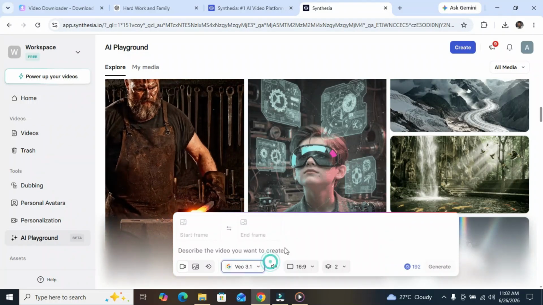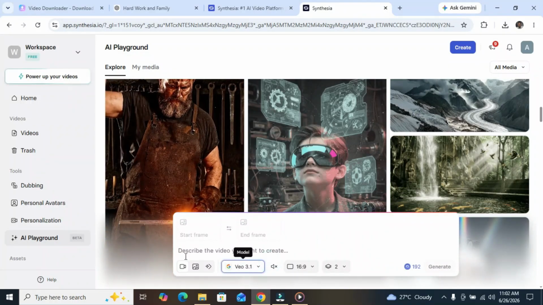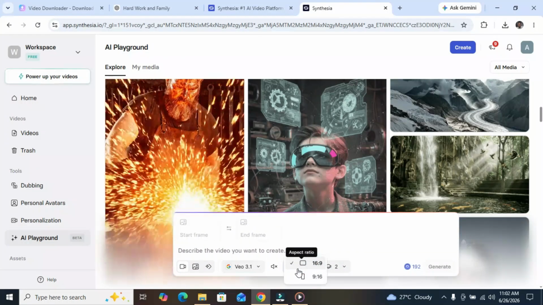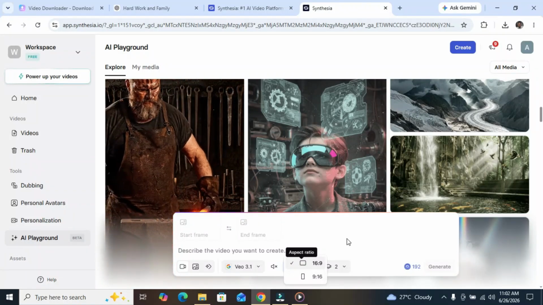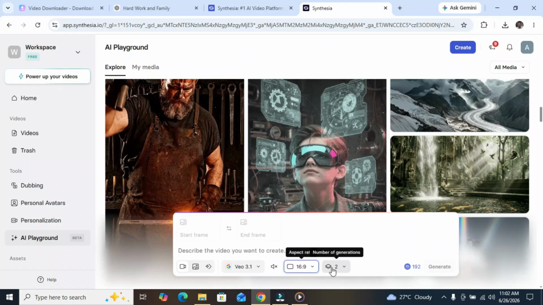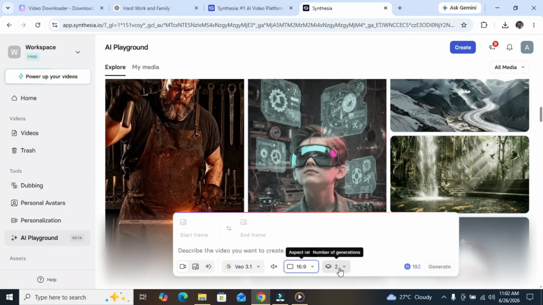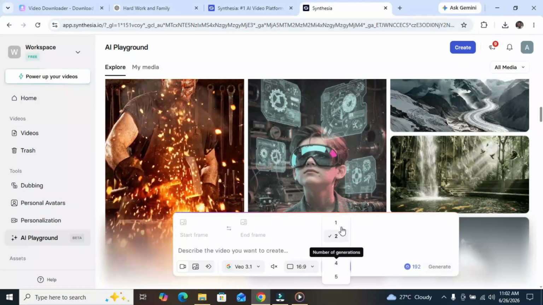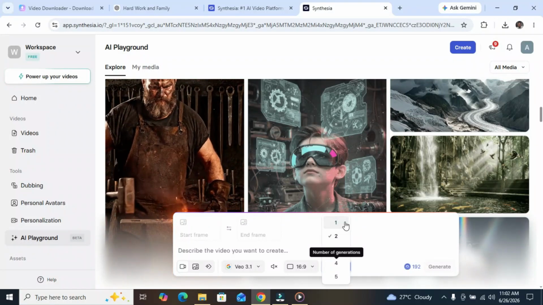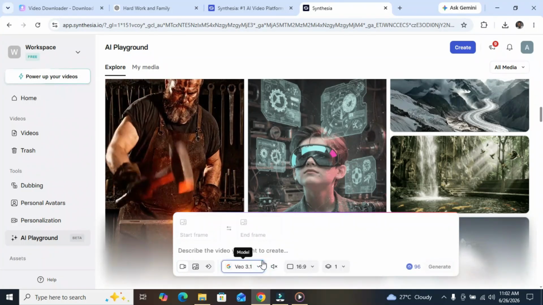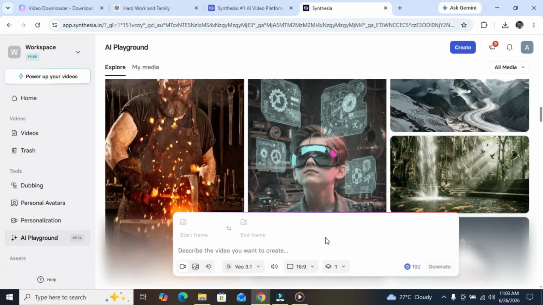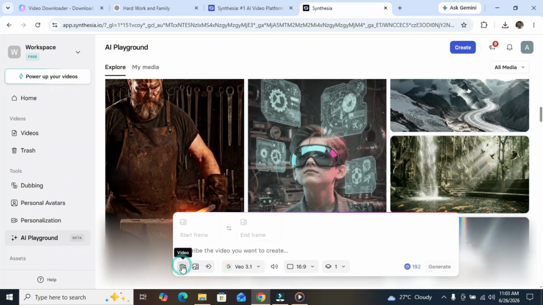That's VEO 3.1. Okay, and you can come here, you can see the aspect ratio. You choose the aspect ratio you want, 16:9 or 9:16. The next thing is the number of generations that you want to generate. We're going to choose one. We are not generating two videos, it's one video we are generating. So I'm choosing VEO 3.1 with audio.